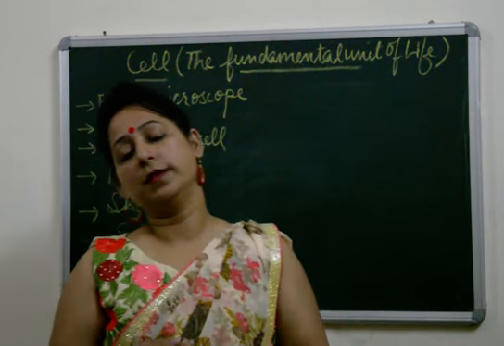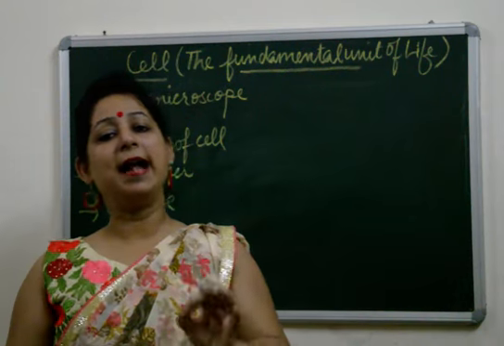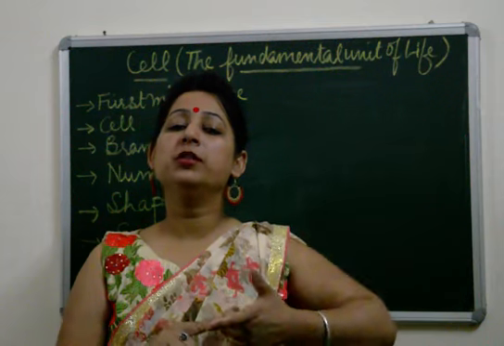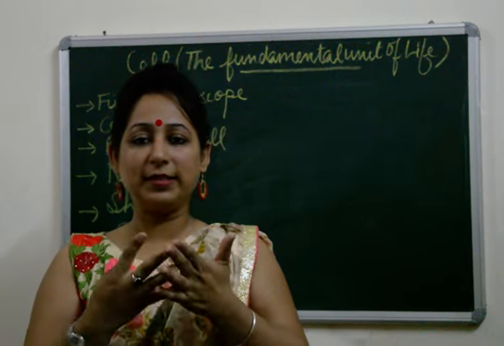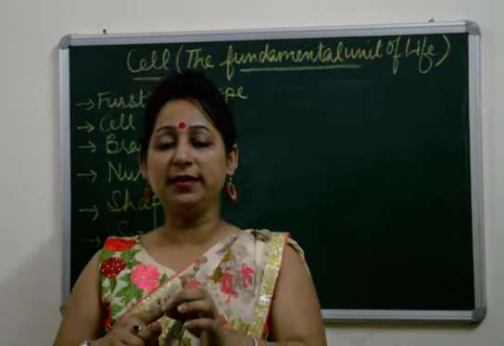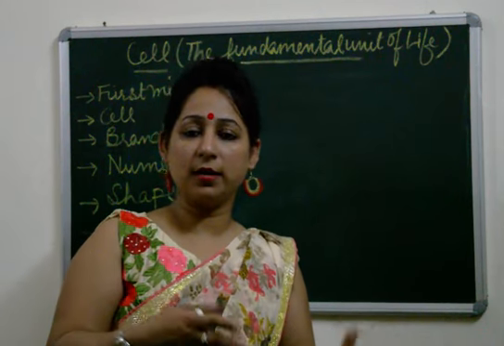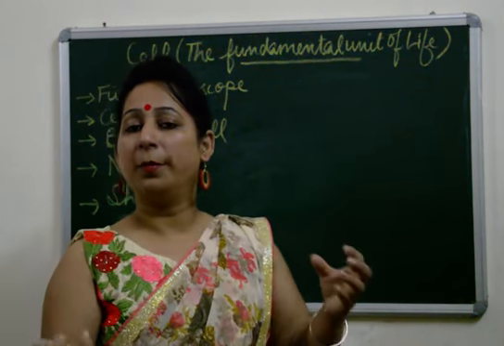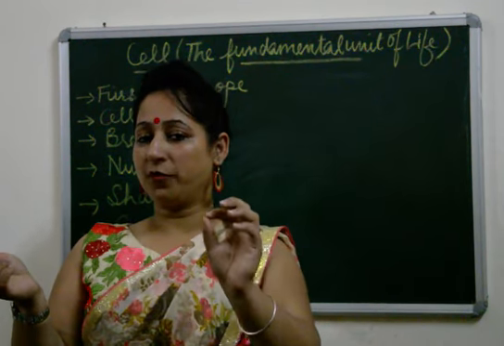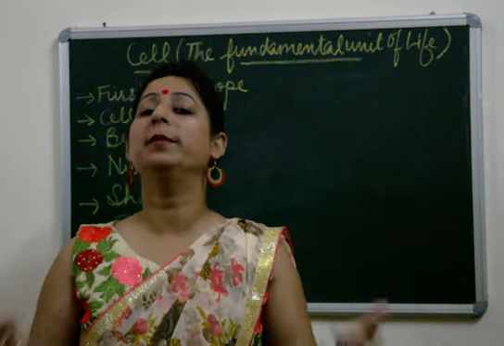Starting up with the structure of cell, first of all we all must know that cell is the basic structural and functional unit of life. That is why it is known as structural, because it forms all the structures. Like for example, a human body starts from a single cell that divides, redivides and again forms a whole human body. In the same way, a flower germinates from a seed, a plant germinates from a seed. Every living organism starts up from a single cell, and its structure is made up of multiple cells.